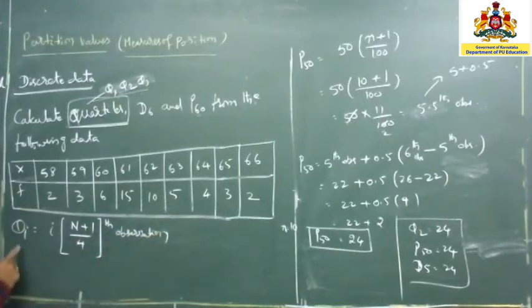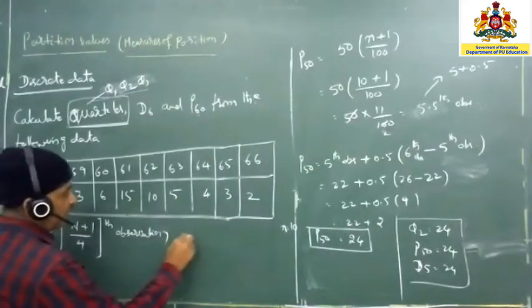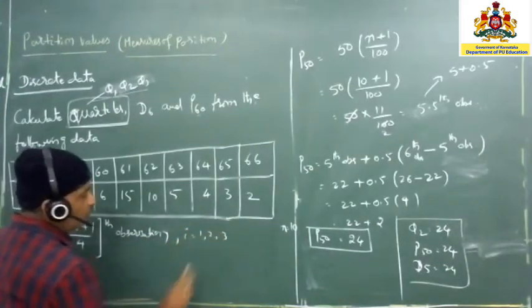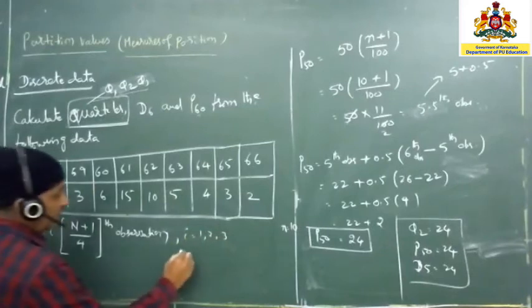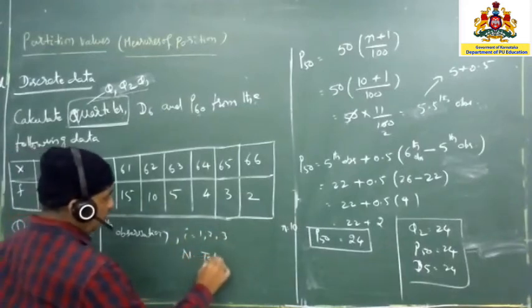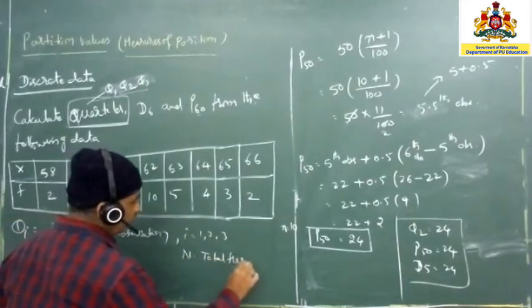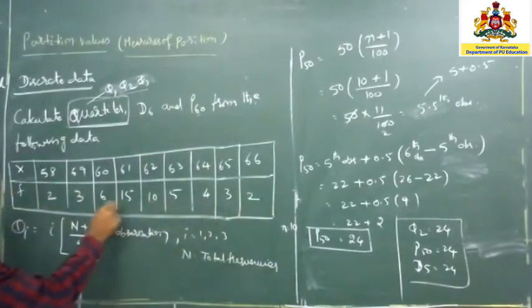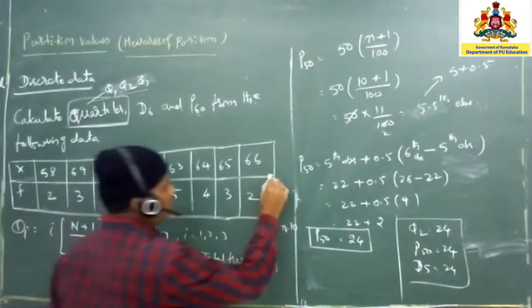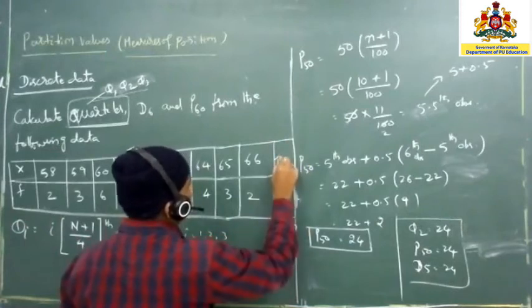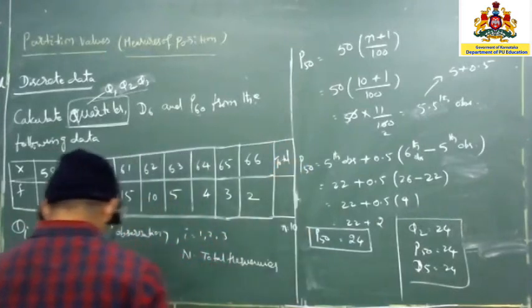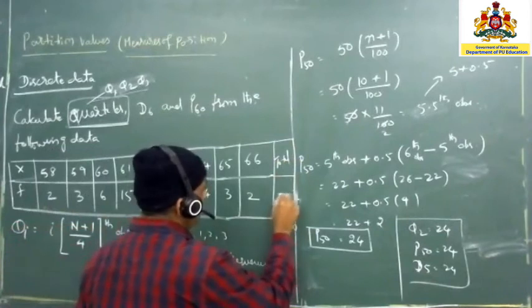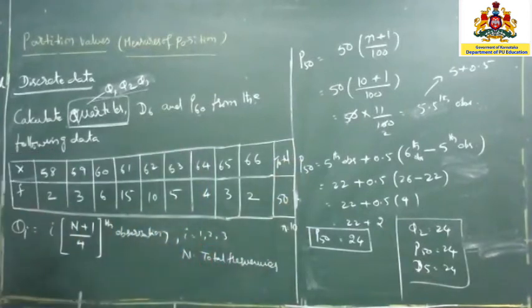So it means whenever I is equal, I have written it here. So I is equal to 1, 2, 3, I have to write up. Then what is the N here? N is nothing but total frequencies. So what are the frequencies? So 2, 3, 4, 5, 10, 15, 6, 3, 2, all are frequencies only. So this total we want it. So what is the total here? It's going to be 50 only. Okay. So this is a formula.